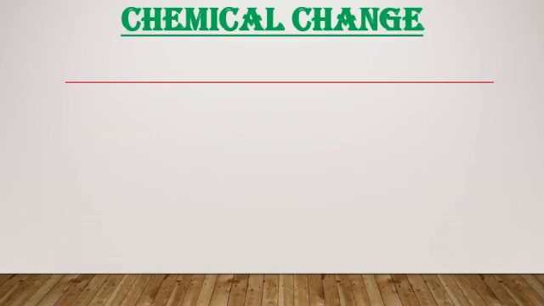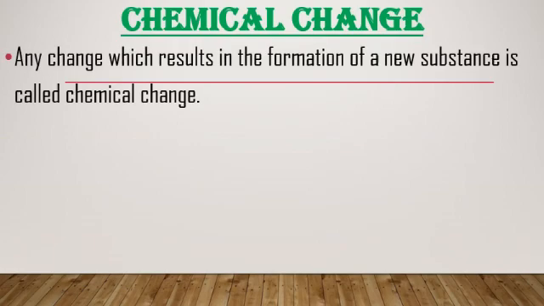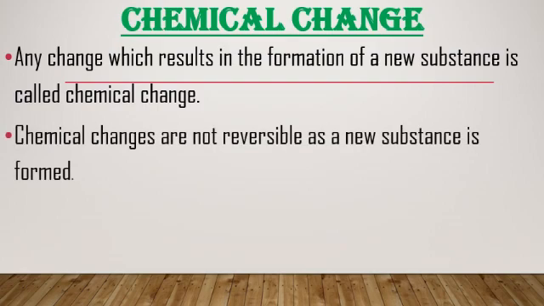Chemical change. New substances are formed. Any change which results in the formation of a new substance is called a chemical change. Chemical changes are not reversible, means we cannot bring the thing back again as a new substance is formed.